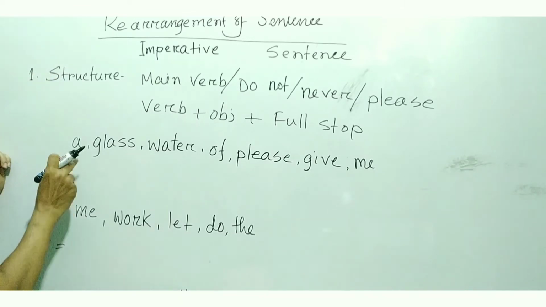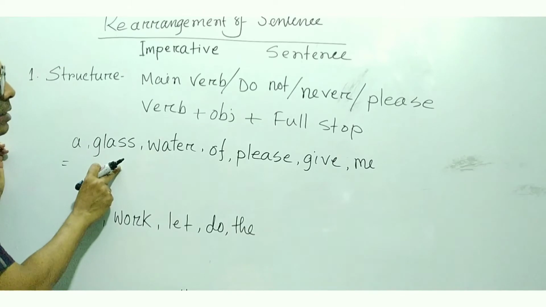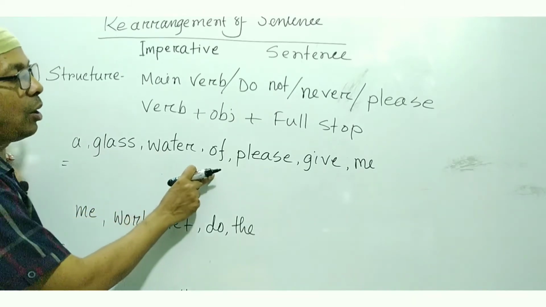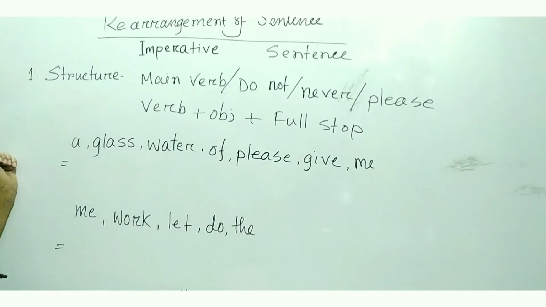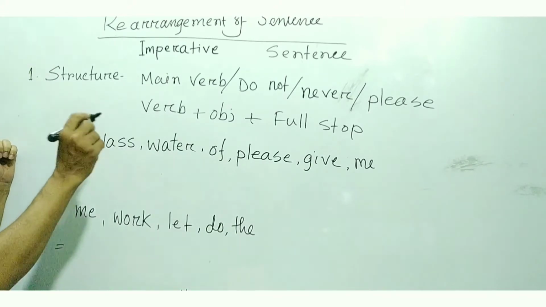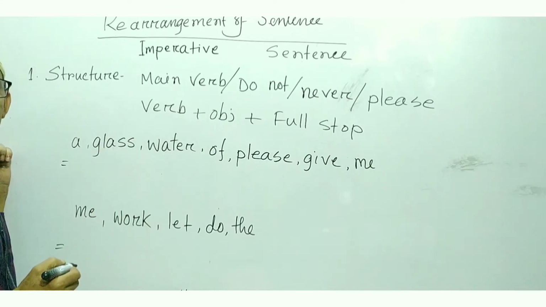So here you can see: a glass water of please give me. In an imperative sentence, please can be written at the first.